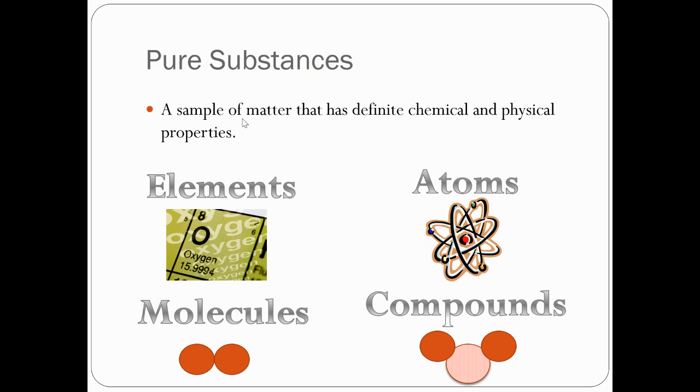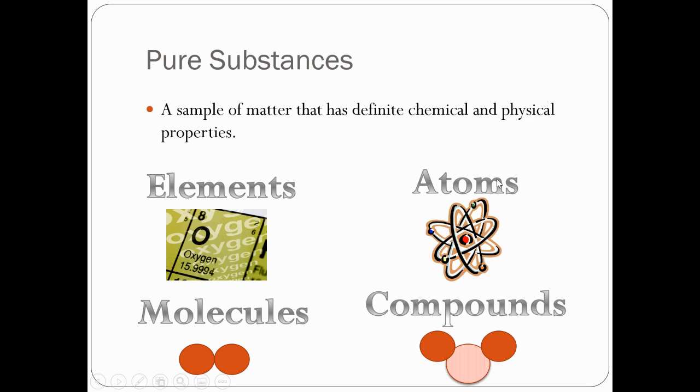Again, elements are pure. That means that is as pure as they can get. You cannot break anything down further. Like here, you see the example is oxygen, right? And that's just a little square out of the whole periodic table. So here you have oxygen is an element. Oxygen, carbon, nitrogen, gold, silver, platinum, those are all elements and they don't get any purer than that.